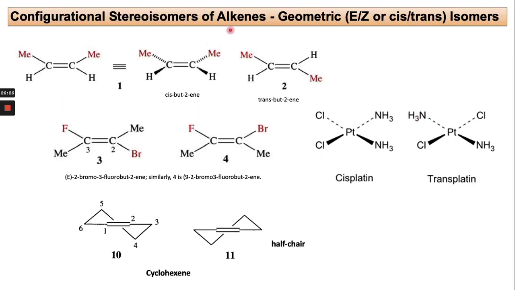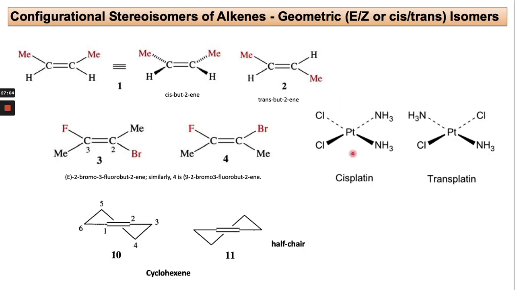Now the configurational isomers which contain an alkene are also called geometrical isomers, E/Z, right? If the hydrogens are on the same side, this is called cis. If the hydrogens are on opposite sides, they are called trans isomers, or E isomerism, right? For example, in this one the two methyls are opposite to each other, so this is the E isomer of 2-bromo-2-fluorobutene. And in this one, the two methyls are on the same side, so it is called the cis isomer, right?